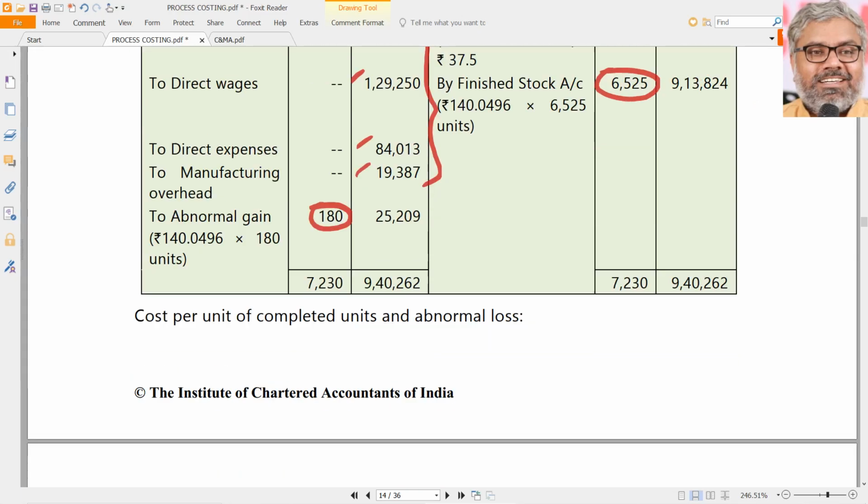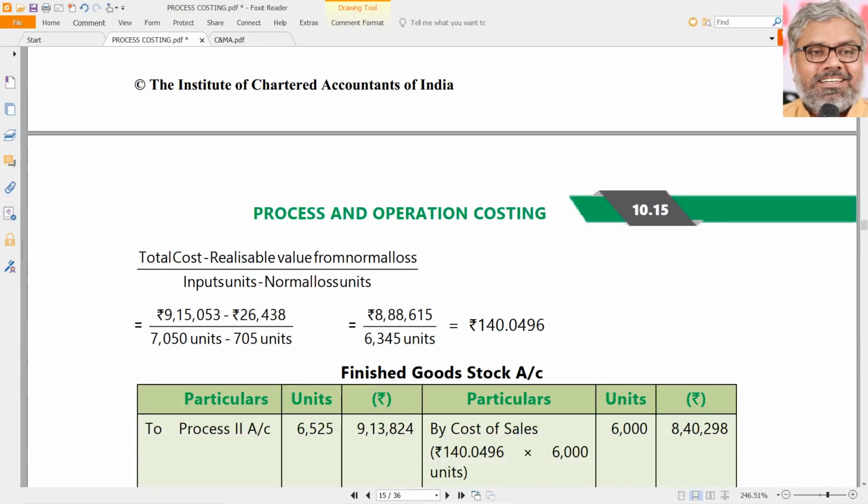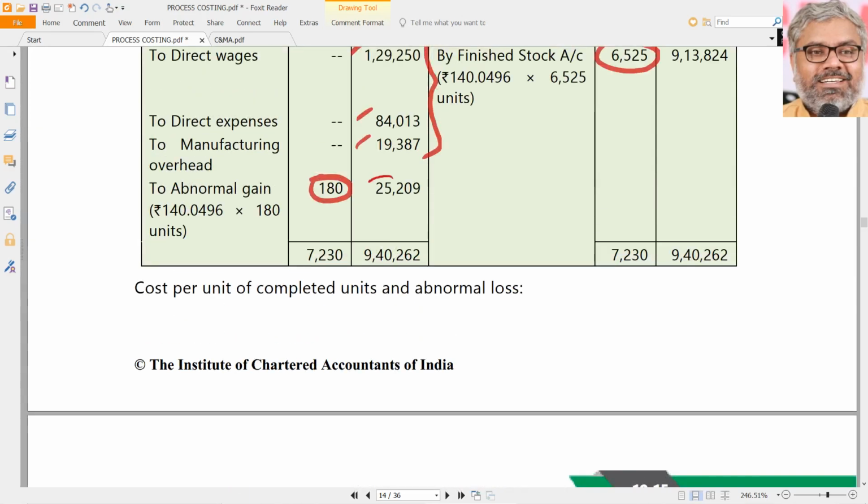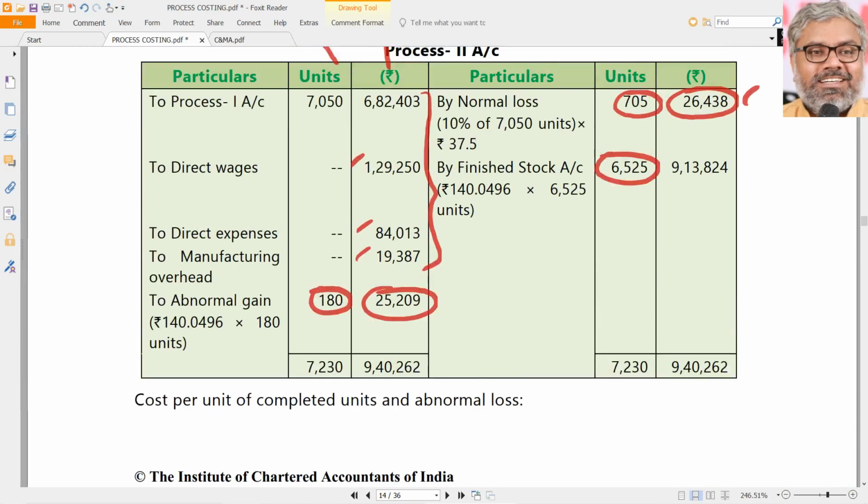So what will the per unit cost be here? That is coming to approximately 140.0496. Multiply it with 180, so that you get 25,209. Then automatically you will get a balancing figure of 913,824.